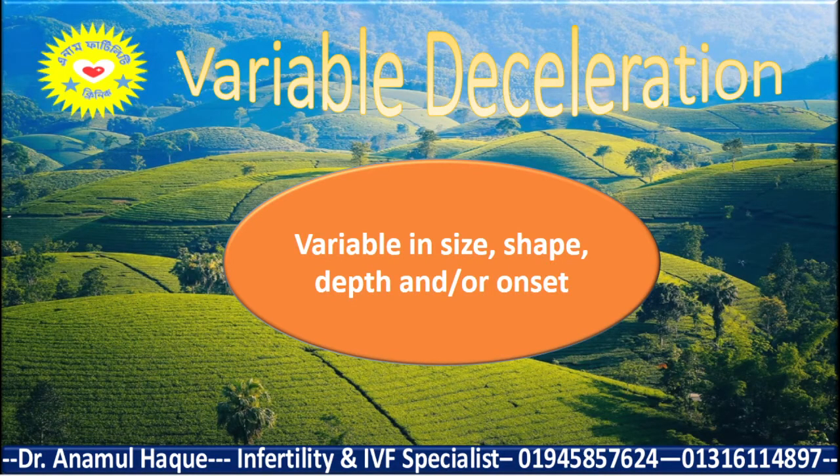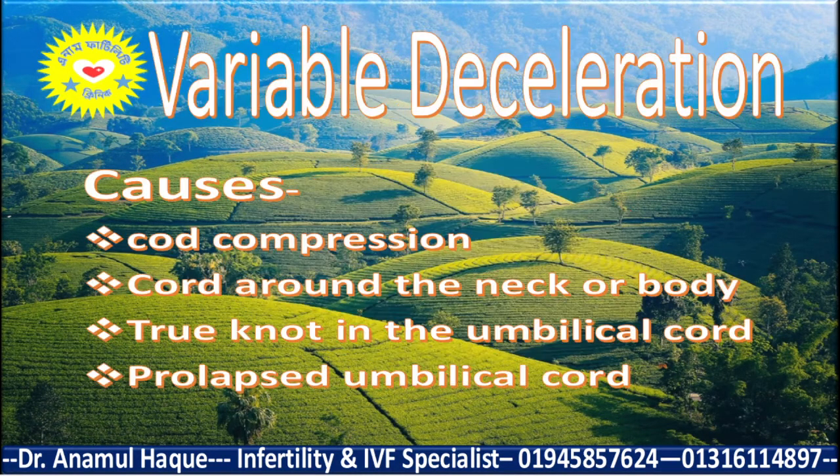So variable deceleration. Variable deceleration is the deceleration that is variable in size, shape, and onset. That means the deceleration that may come before, with, or after the uterine contraction, and that deceleration varies in size and shape. That's called variable deceleration.